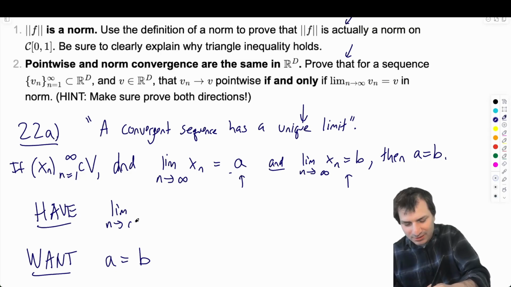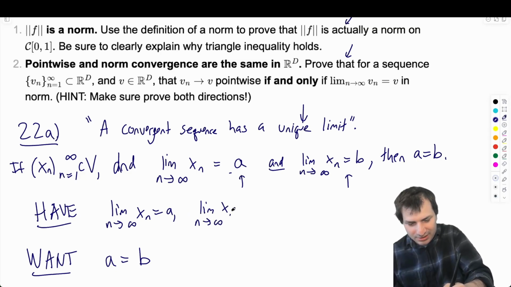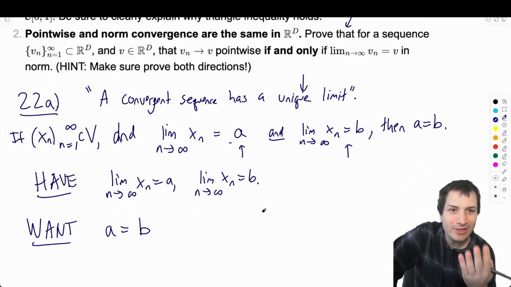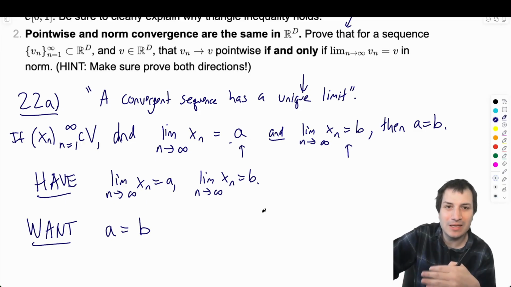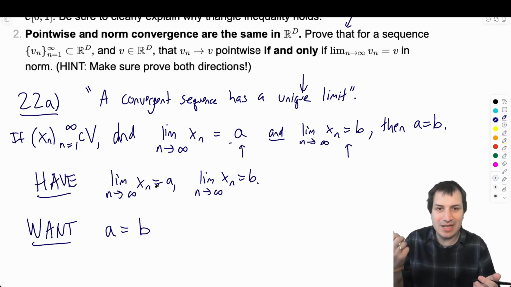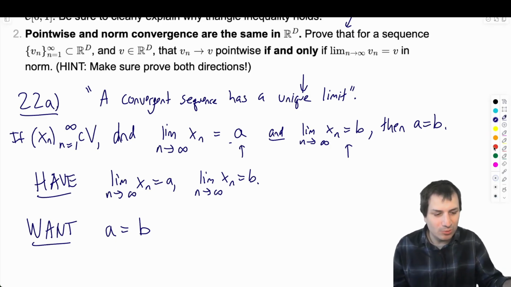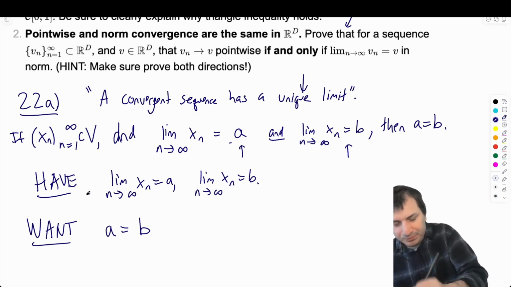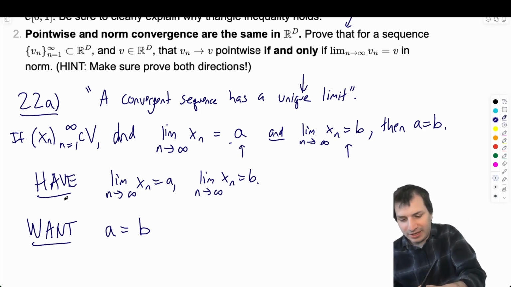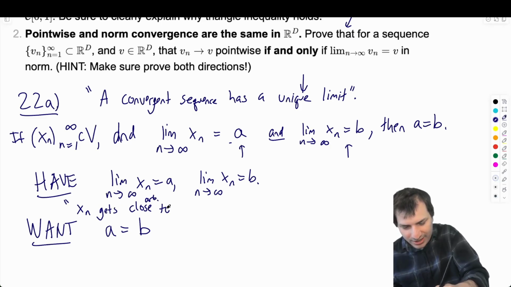The limit as n goes to infinity of xn equals A, and the limit as n goes to infinity of xn equals B. And to think of the path between these, how am I going to possibly prove that A equals B? Well, what do I actually know? I know these limits, but I could further unpack the limits and say what that is more precisely. So I could say it with epsilon delta, but just in the ideas phase, I think it is more helpful to think about it like this: xn gets close to A, let's say arbitrarily close to A,